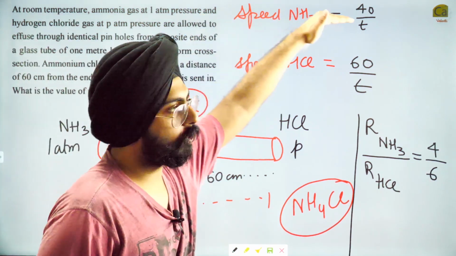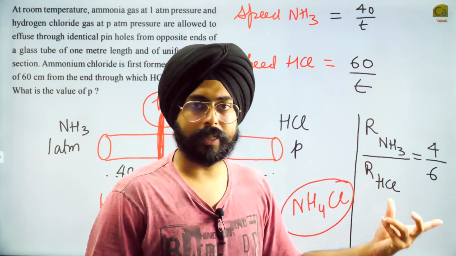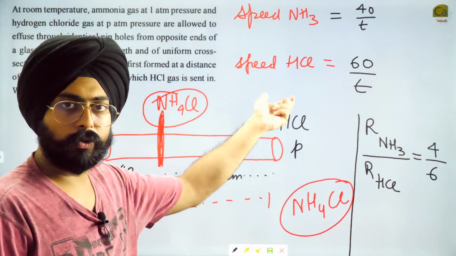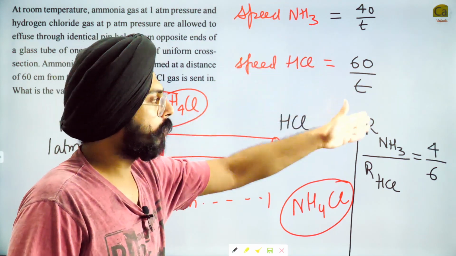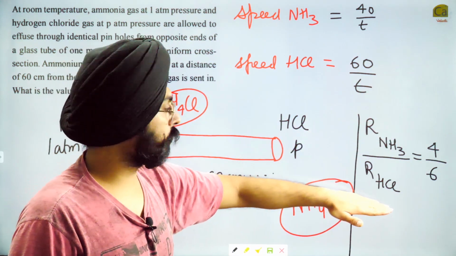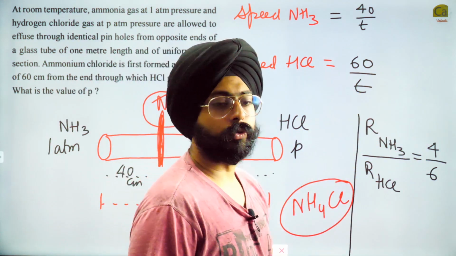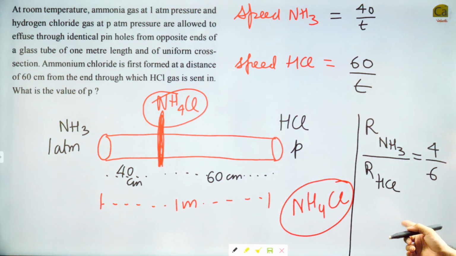Speed of NH3, as we understood in the beginning of the class, is as good as rate of diffusion. So speeds divided by each other is as good as rates of diffusion divided by each other. So rate of diffusion of NH3 divided by rate of diffusion of HCl is equal to 4 by 6 or 2 by 3. So this is one piece of information for us right now.